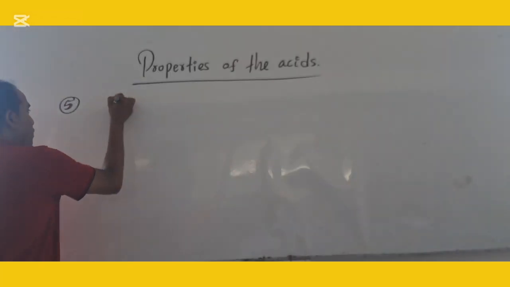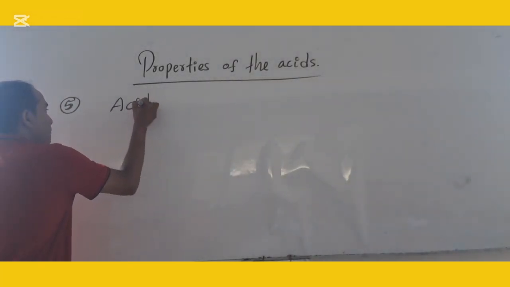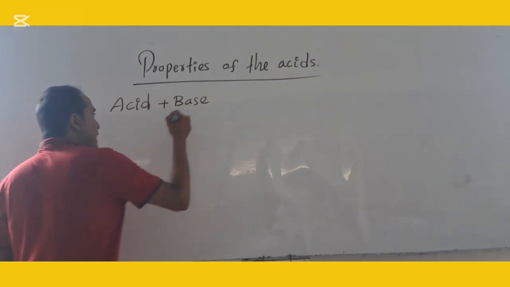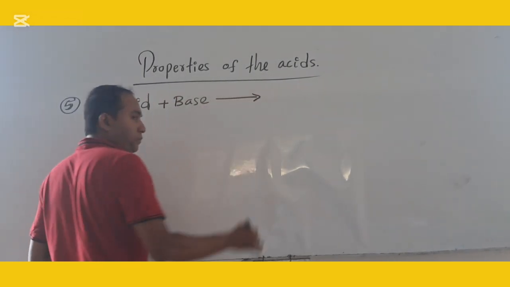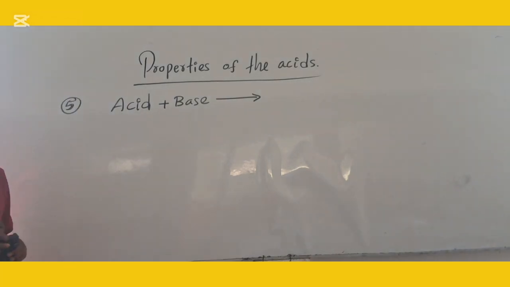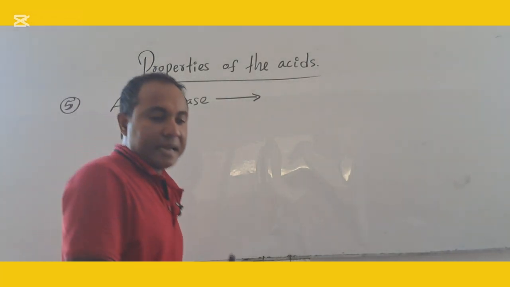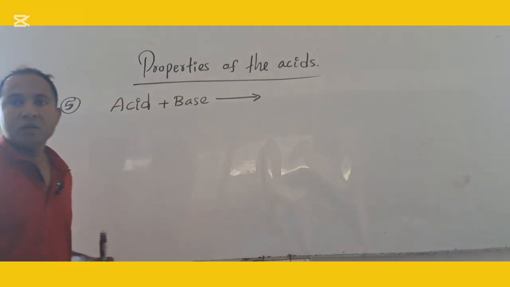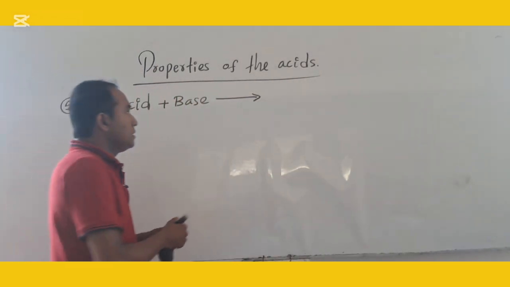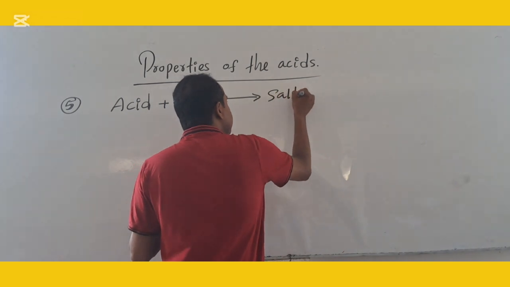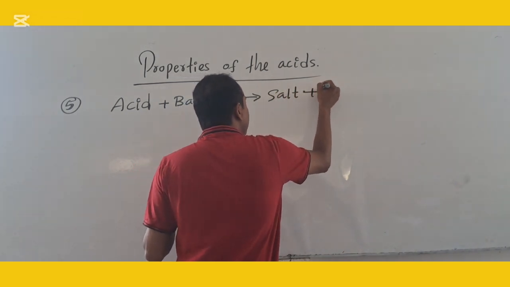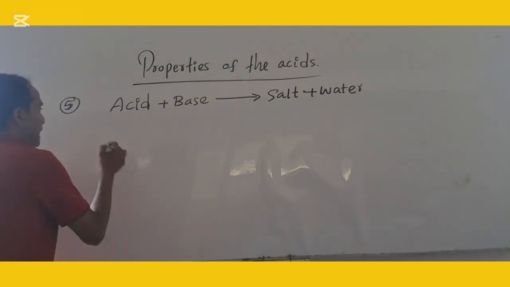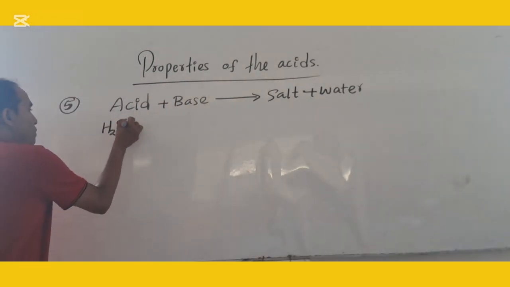Right, now look at the board. Acid react with bases. Acid react with base, what will produce? Acid react with the base, produce what? Salt and water. Salt and water is produced. Example, I take the H2SO4.